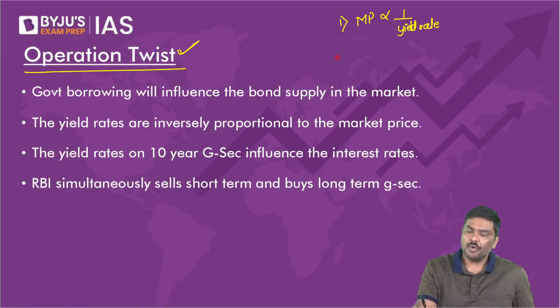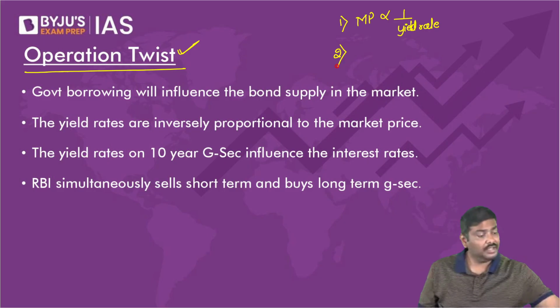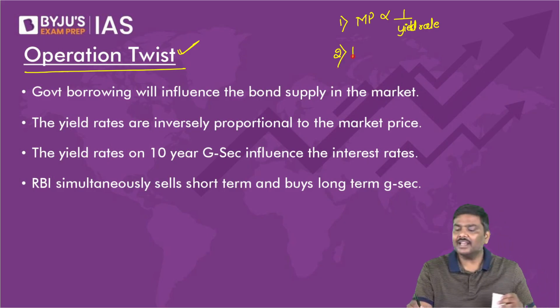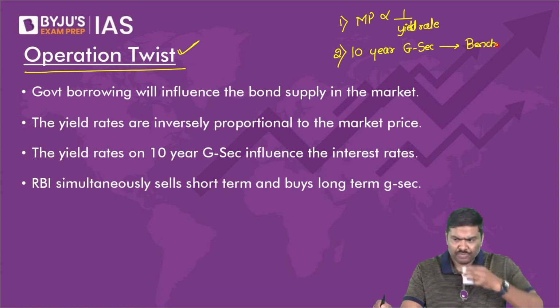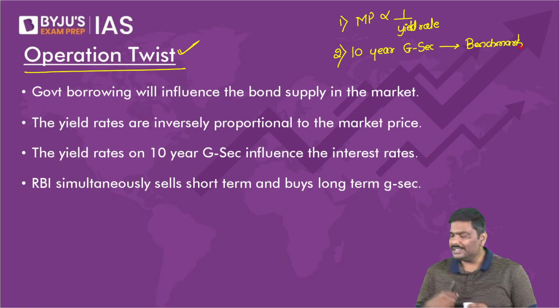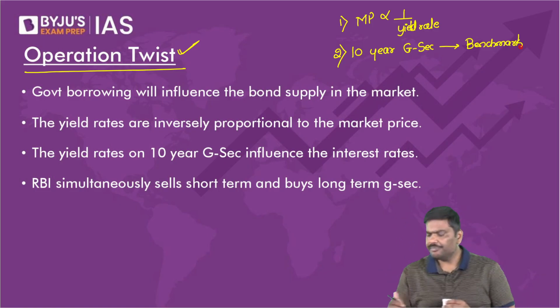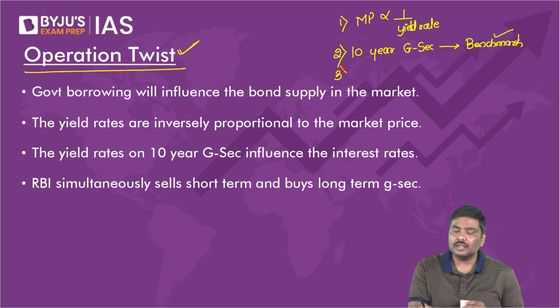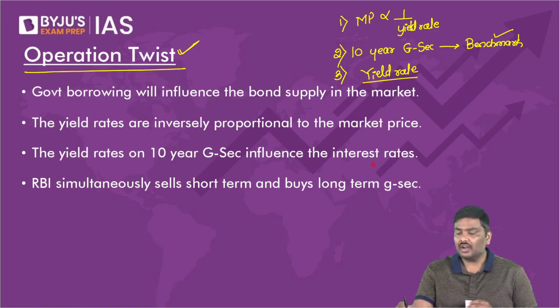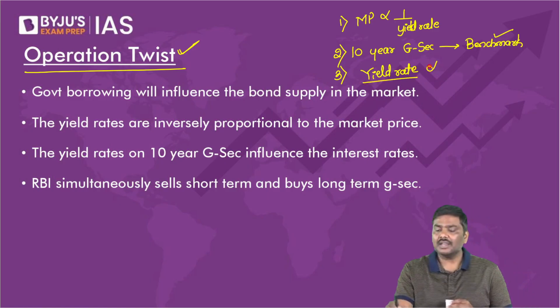Point number 1. Point number 2: in the bond market, the 10-year government security or government bond is called a benchmark. Benchmark means standard. Now, what is the importance of the benchmark? Please remember this point. If the yield rate on the benchmark changes, in the market, interest rates will also start changing.